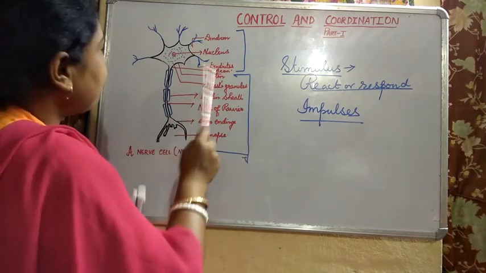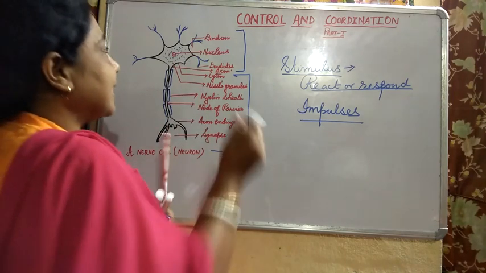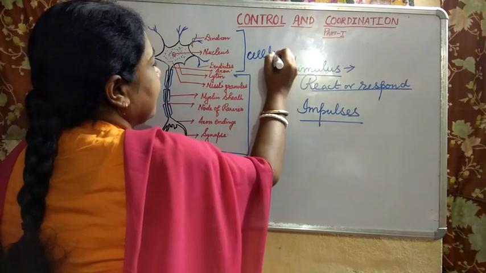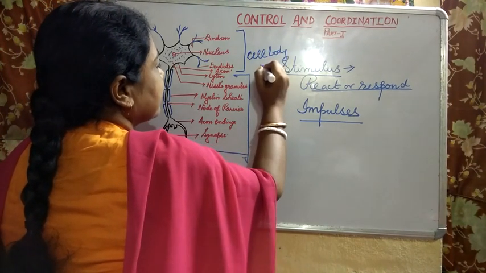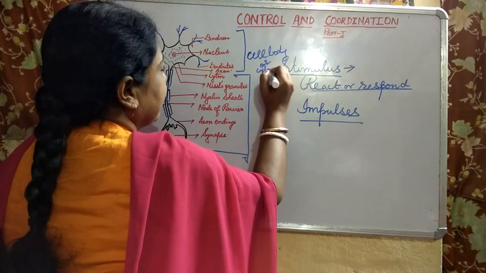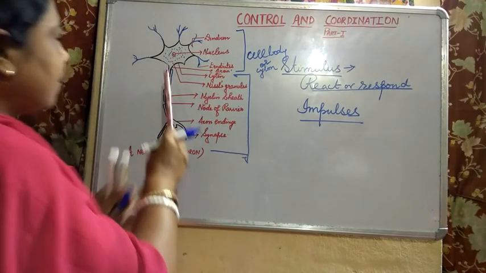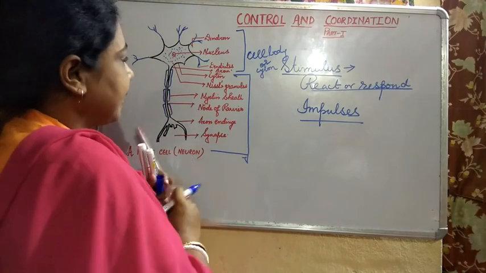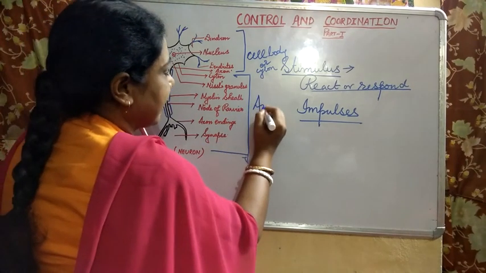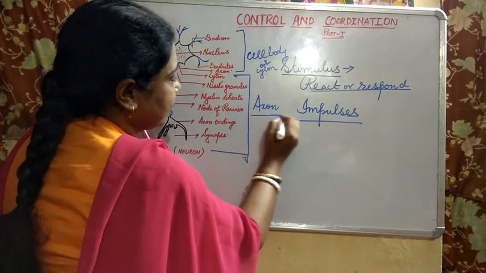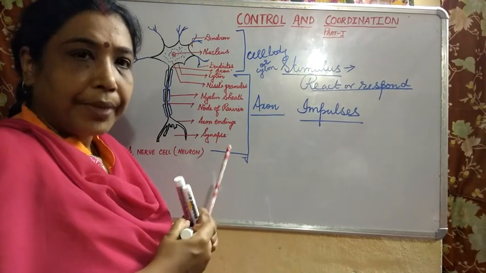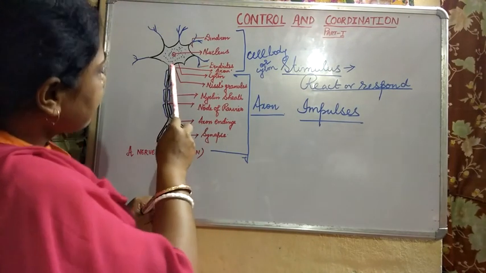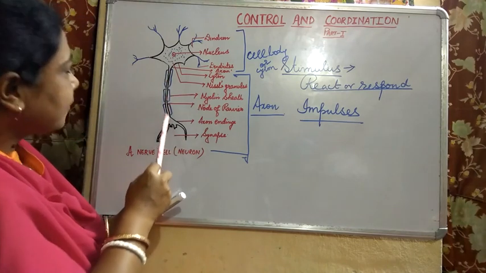So this part is known as the cell body or the cyton, and this elongated part, children, is known as axon.